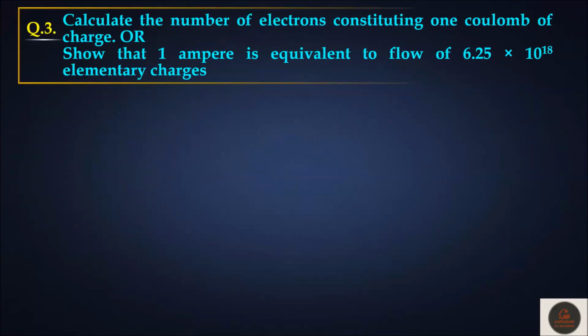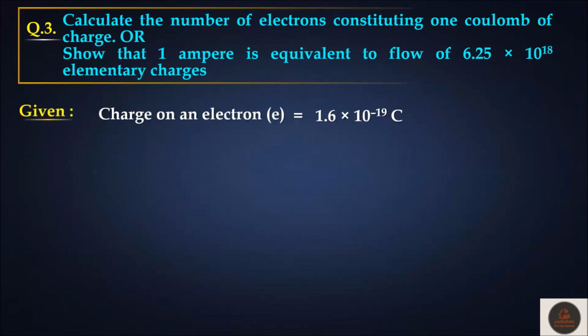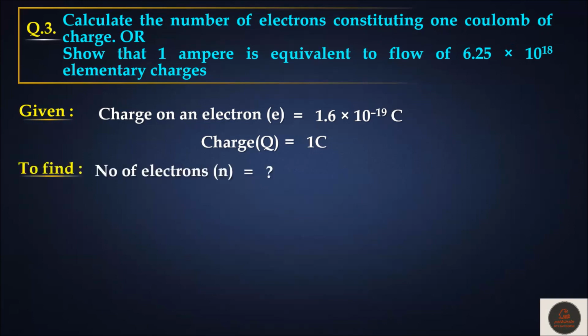Next, calculate the number of electrons constituting 1 coulomb of charge, so that 1 ampere is equivalent to flow of 6.25 into 10 raised to the power 18 elementary charges. So given charge of an electron is 1.6 into 10 raised to the power minus 19 coulomb. Charge is 1 coulomb. Number of electrons we have to find. Formula is Q equals Ne.